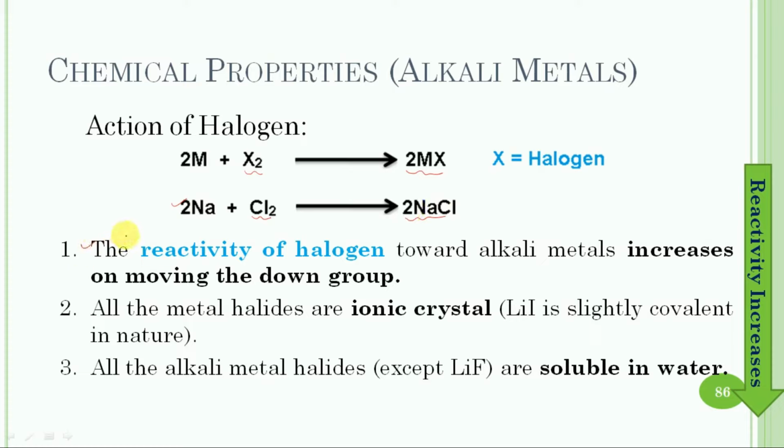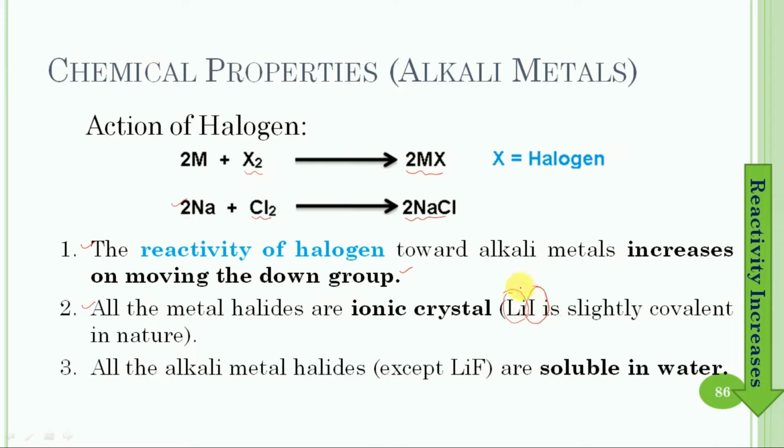The reactivity of halogens toward alkali metals increases on moving down the group, and this is due to the decrease in ionization energy, or increase in electropositive character, of the alkali metal as we move down the group. All the metal halides are ionic crystals. However, lithium iodide is slightly covalent in nature, and it is due to the smaller size of lithium and the bigger size of the iodide ion.